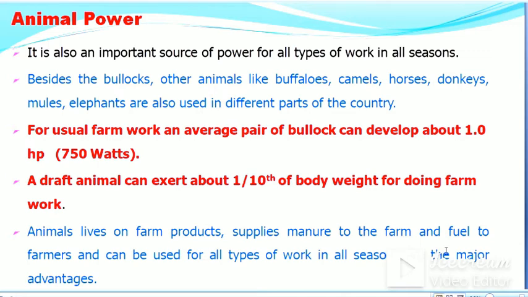For example, if the weight of a bullock is 200 kg, then 1/10 of its body weight will be 20 kg. It means it can pull 20 kg of load easily. Then, animals live on farm products, supply manure to the farm and fuel to the farmers, and can be used for different types of work in all seasons.